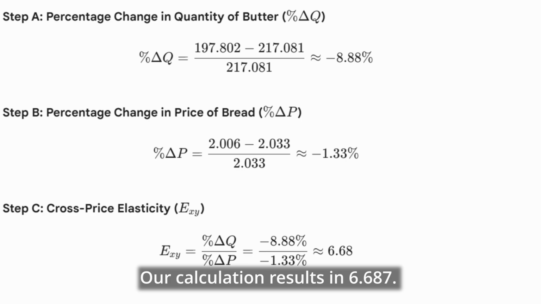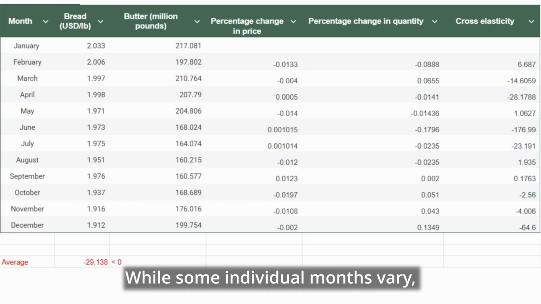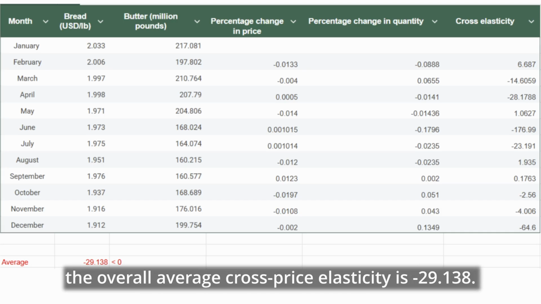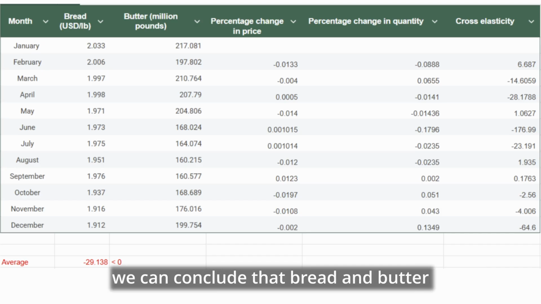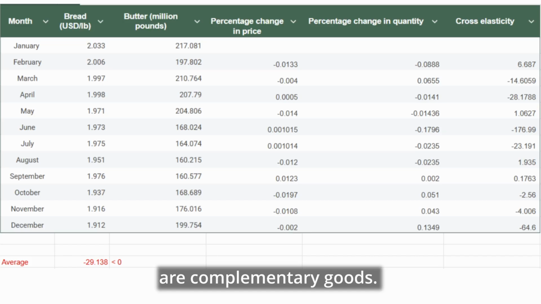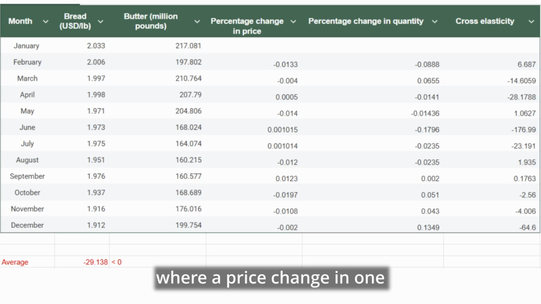Our calculation results in 6.687. We apply the same calculation to the remaining months as shown in the table. While some individual months vary, the overall average cost price elasticity of demand is minus 29.138. Since this average is negative, we can conclude that bread and butter are complementary goods. This means they are typically consumed together, where a price change in one affects the demand for the other in the opposite direction.